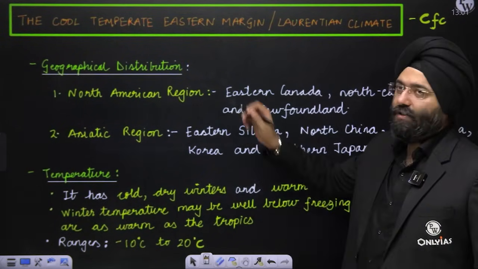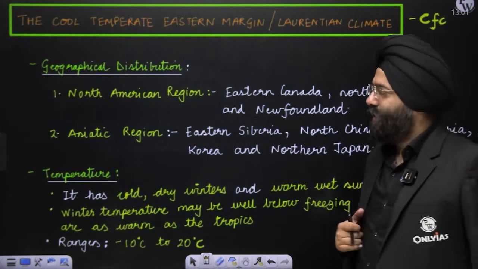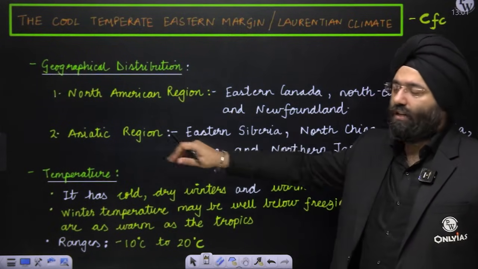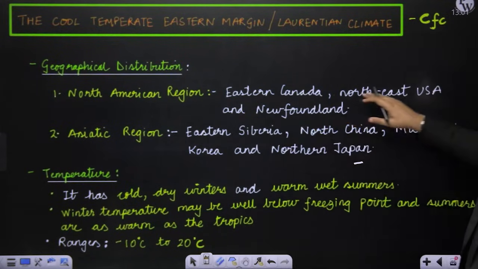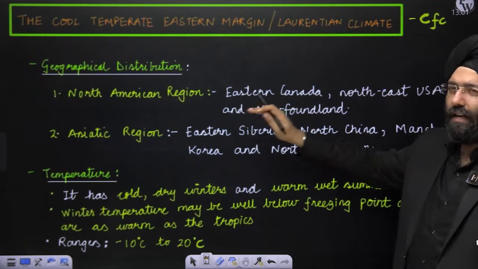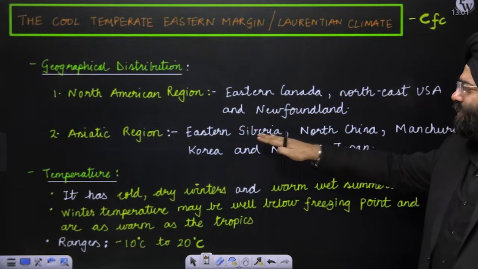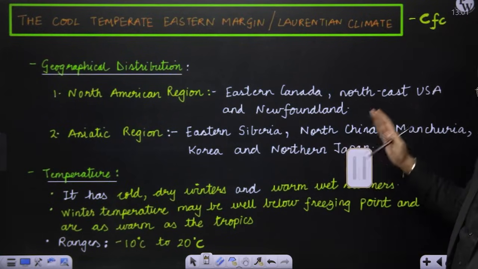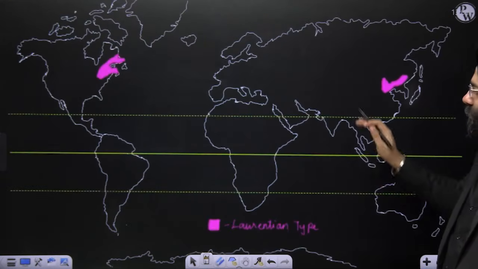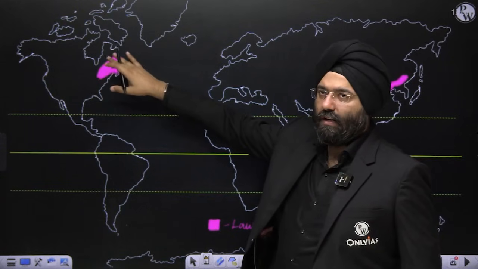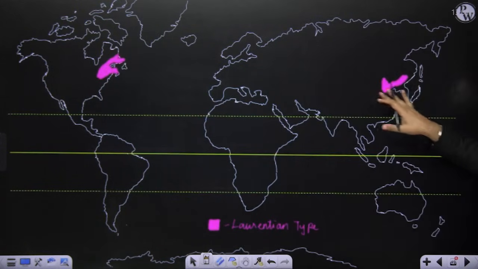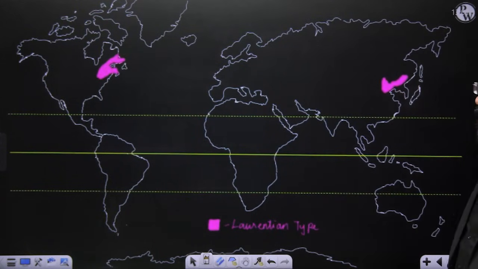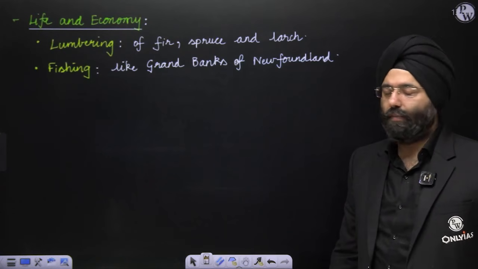Geographical distribution: these are basically found in two regions, the North American region and the Asiatic region. In North America, it is in eastern Canada, northeast USA and Newfoundland. In the Asiatic region, it is found around eastern Siberia, North China, Manchuria, Korea, and northern Japan. Let us see the map. This is the region in North America, and this is the region in Asia, where the Laurentian type of climate is found majorly.